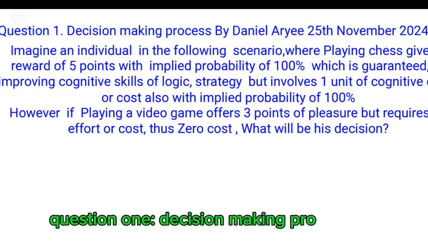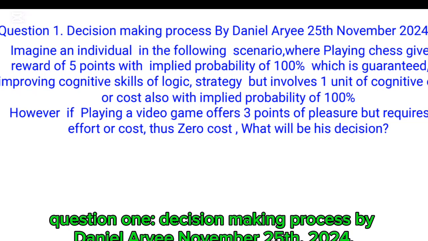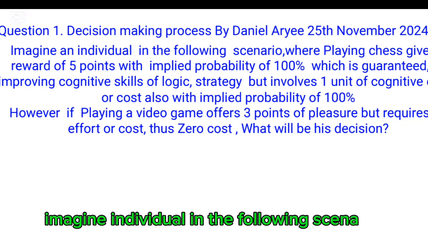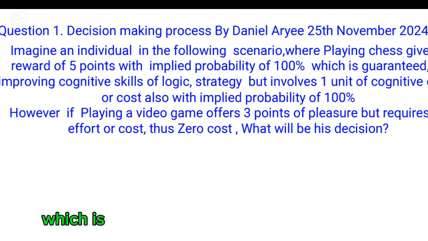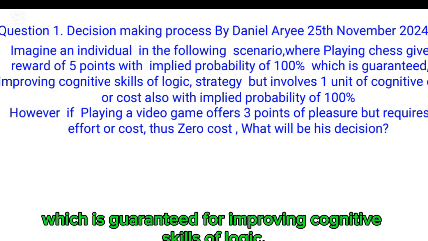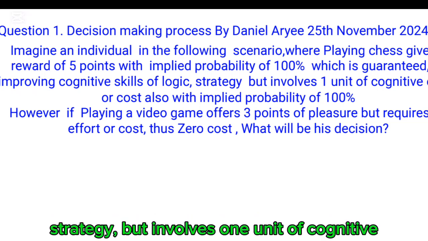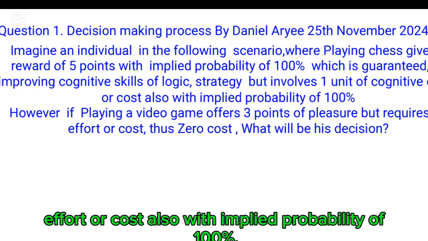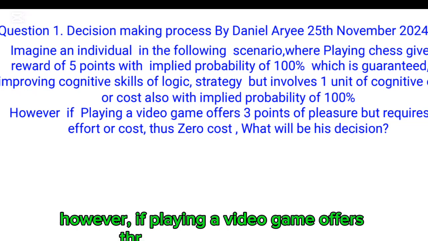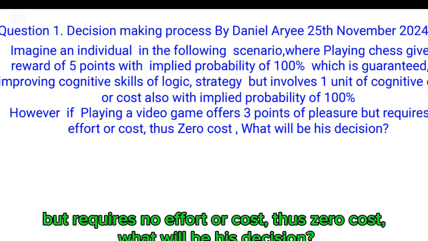Question 1. Decision-making process by Daniel Aryee, November 25, 2024. Imagine an individual in the following scenario, where playing chess gives a reward of 5 points with implied probability of 100%, which is guaranteed for improving cognitive skills of logic, strategy, but involves 1 unit of cognitive effort or cost, also with implied probability of 100%. However, if playing a video game offers 3 points of pleasure but requires no effort or cost, thus 0 cost, what will be his decision?